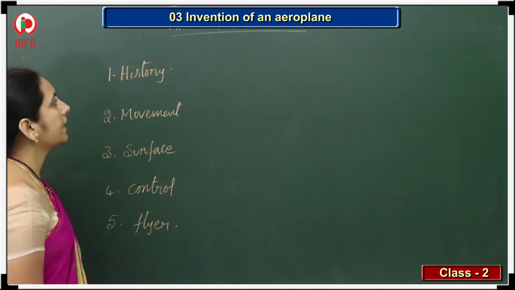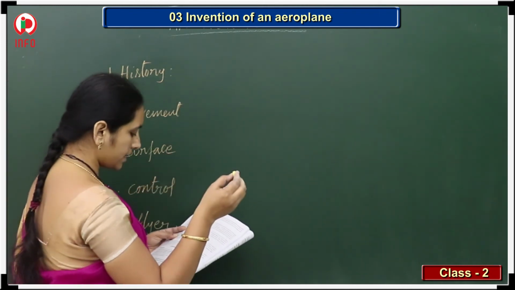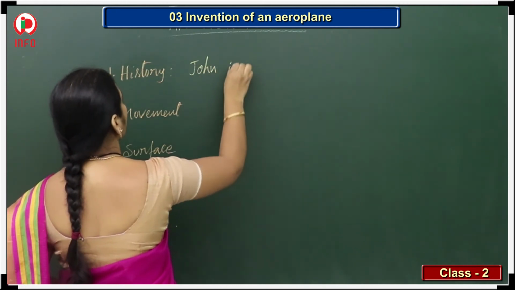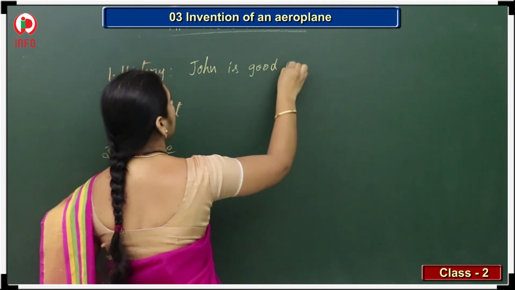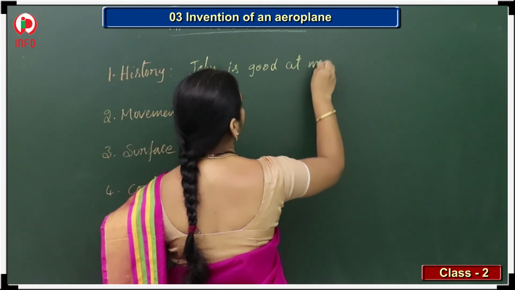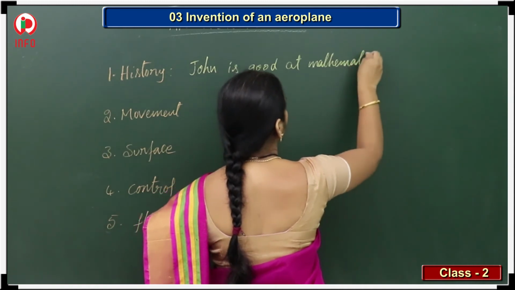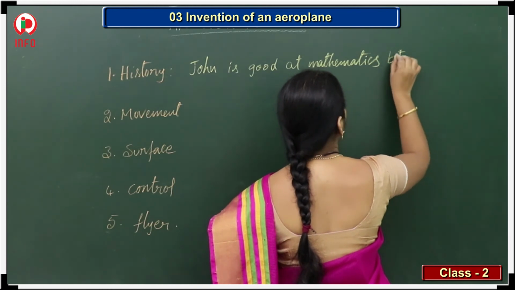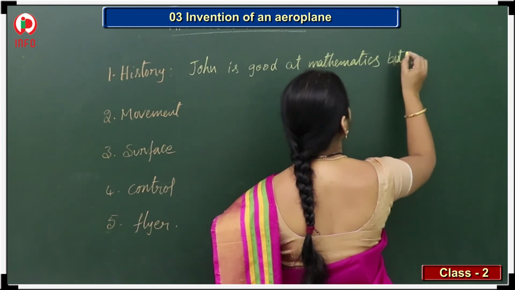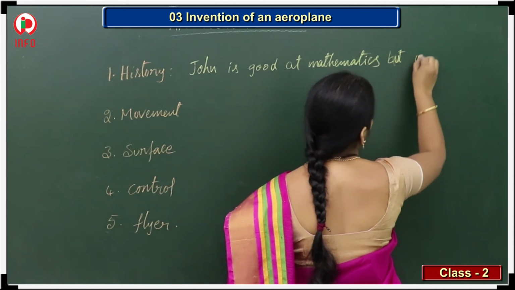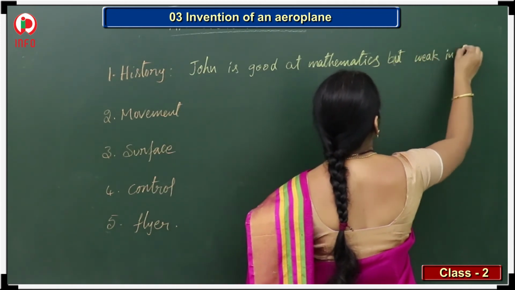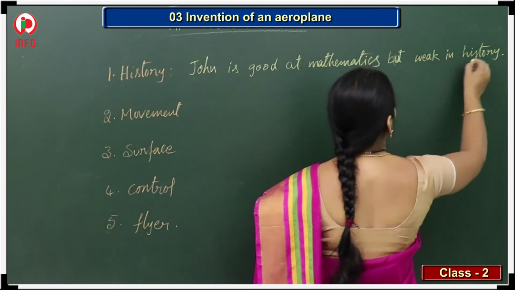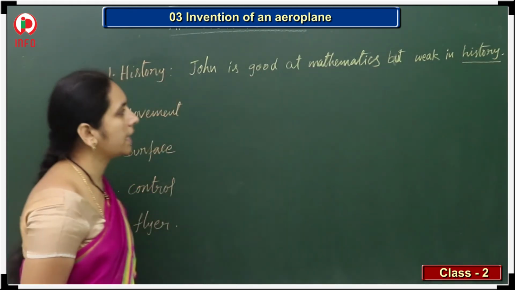Okay. So what can we write? History. What can we write as the first sentence? John is good at mathematics, but weak in history. Subjects you have, in the next classes you will get it. So, but weak in history. So that we can write.